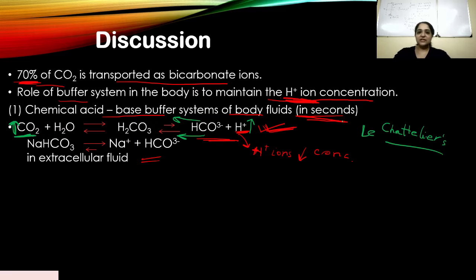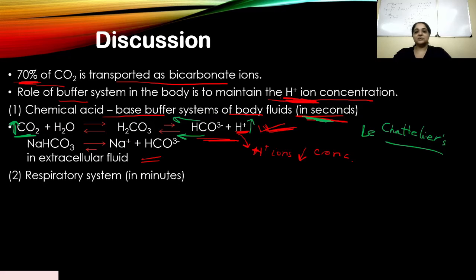So in nature, everything needs to be balanced out. You can't allow imbalance to happen. If an imbalance happens, then there is a defense mechanism of the body to protect you. So now when H plus ions increase, the reaction moves to the left, producing more carbon dioxide. And this reaction occurs in seconds. That is why I mentioned it in seconds. It's so quick.